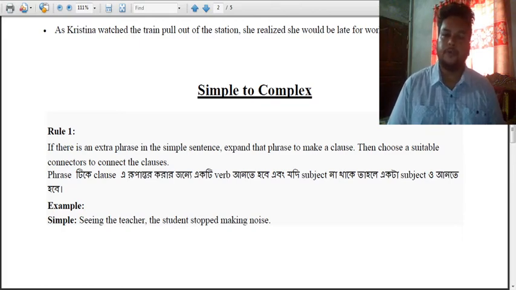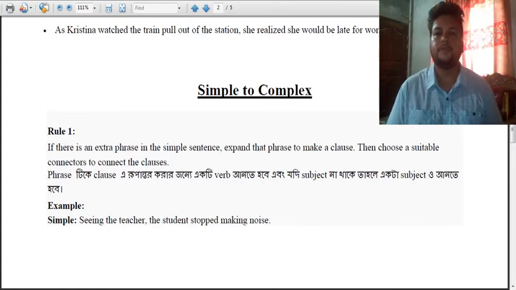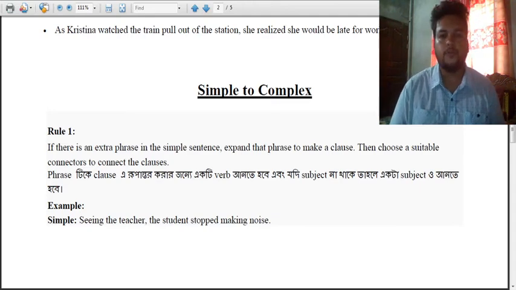If we go through the rules for how to change from simple to complex, then we will be able to do the opposite, or vice versa, like complex to simple. It is very simple. If you're able to come to school from home, in the same case you'll be able to go home from school also, because you know the way to come to school from home or home to school. So here also, if you know how to change from simple to complex, then you will be able to change complex to simple also.